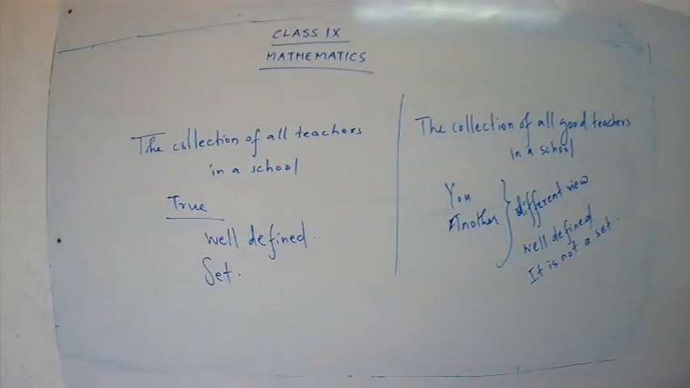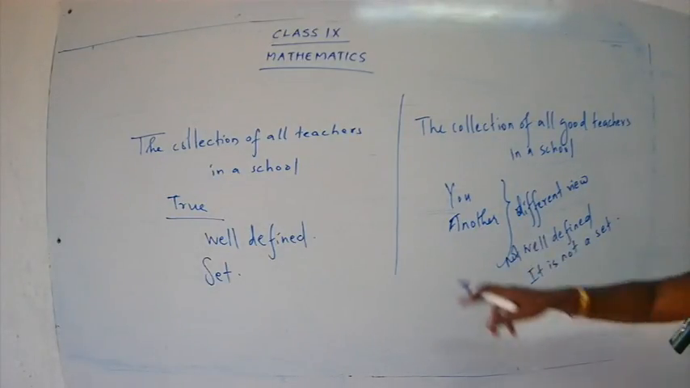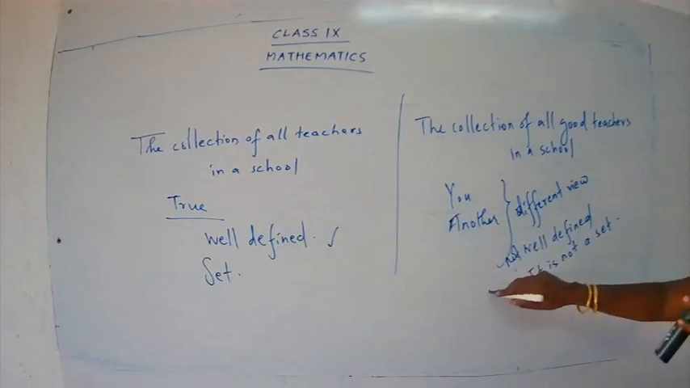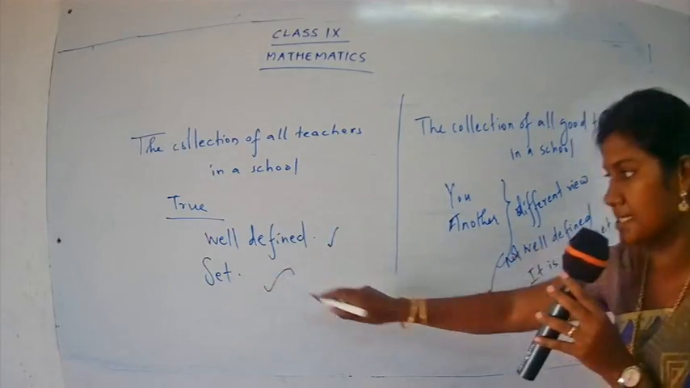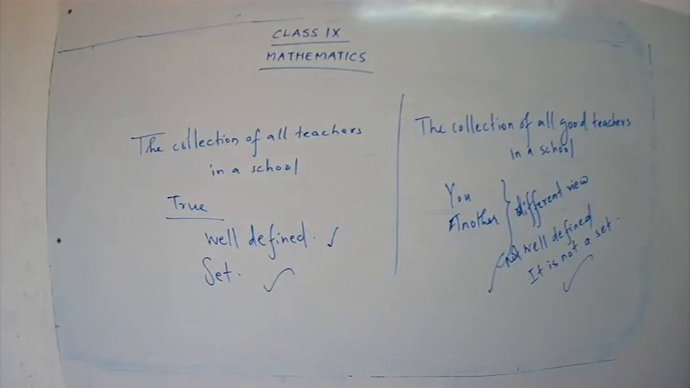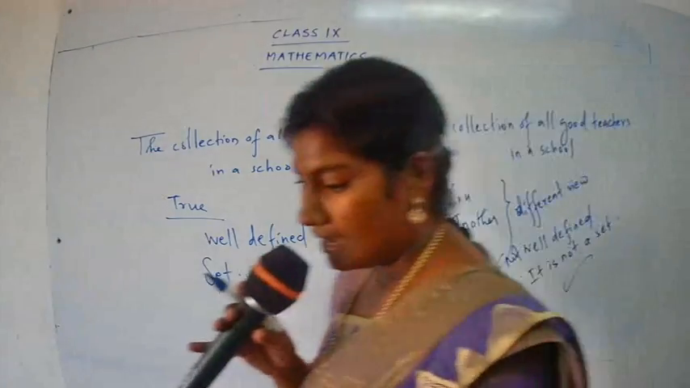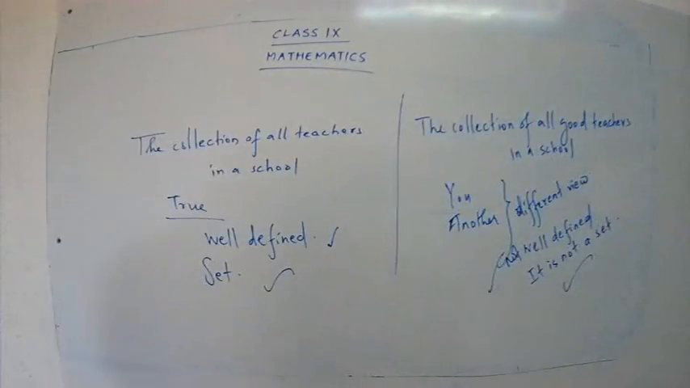Is it clear, children? Are you clear with the difference between well-defined and not well-defined? So there it was well-defined, and here it's not well-defined. So here it is a set, and here it is not a set. So this was the topic that we dealt with in our previous class, and we have done some sums from exercise 1.1, which was based on finding the sets. And also we have seen the different ways of representing a set.